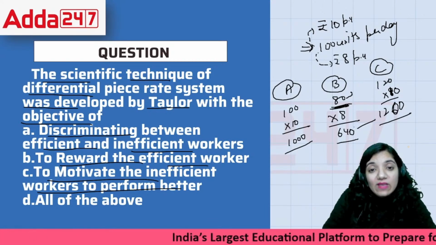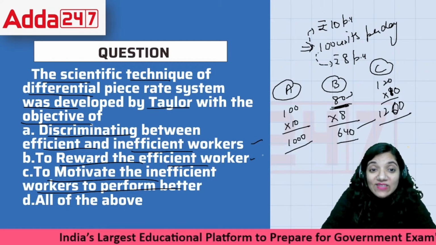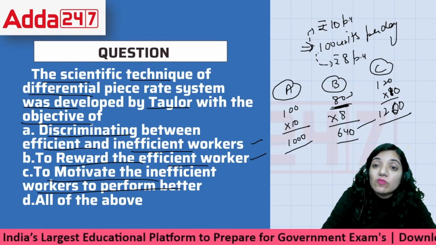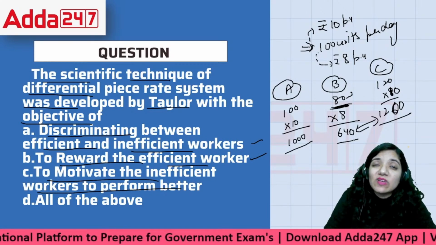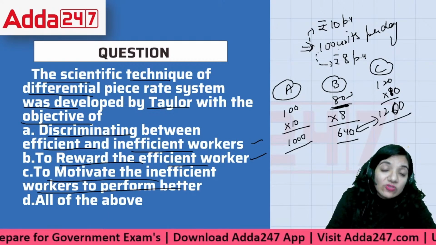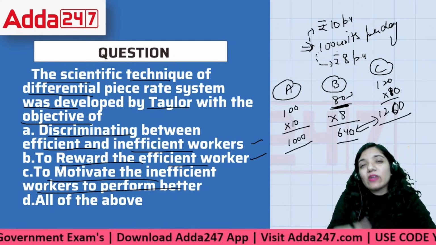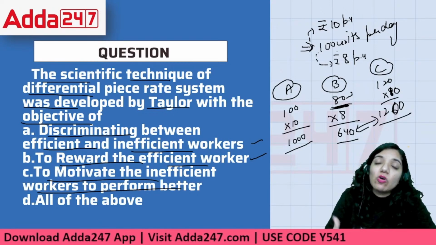Then, number one, they are discriminating. That is true. Then they are also rewarding the person who's working hard. Yes, he's getting a good amount of money. And this is also a motivation factor, because this is a negative motivation. You see that the person who just made 20 more than the required is getting double of what you were getting. So that heart-wrenching pain that, oh God, I should have got more. That particular feeling would motivate each and every person on its own.